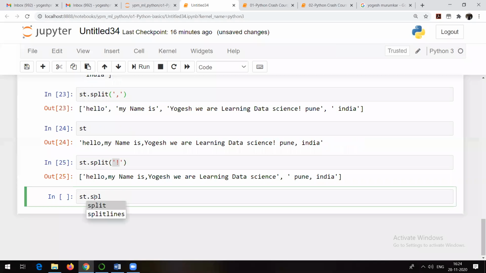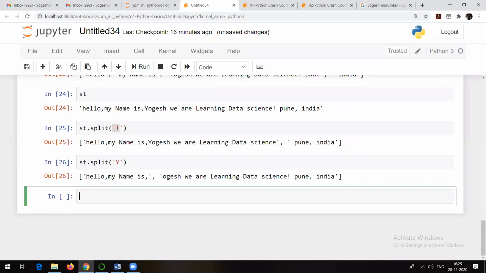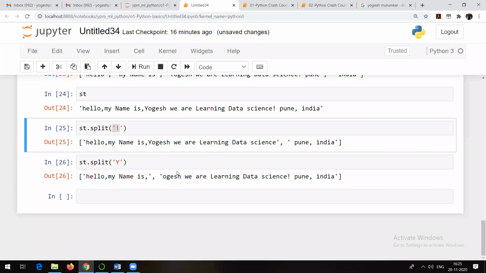You can even use any character from the name. Suppose I want to split it on the basis of maybe the y character, right? Again, see, it is split on the basis of the y character. That's why this y is not shown here. Okay, this is how you can make use of the split method. And always remember 2 points. The split method by default splits on the space character, and the output of the split method is always in terms of a list. It always gives the output as a list.